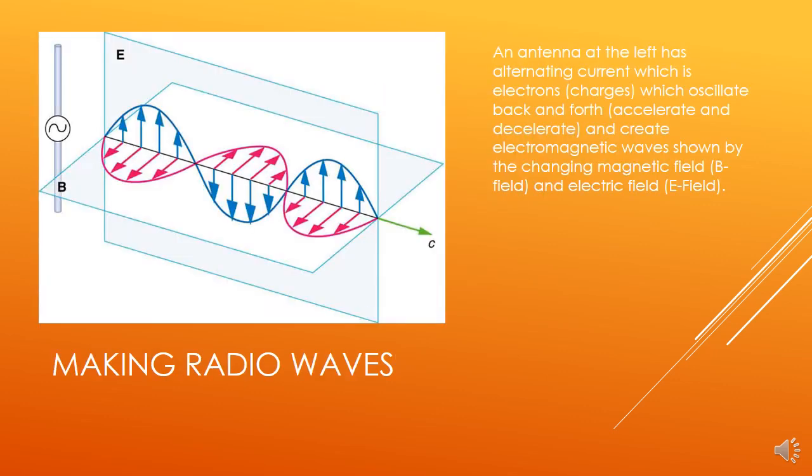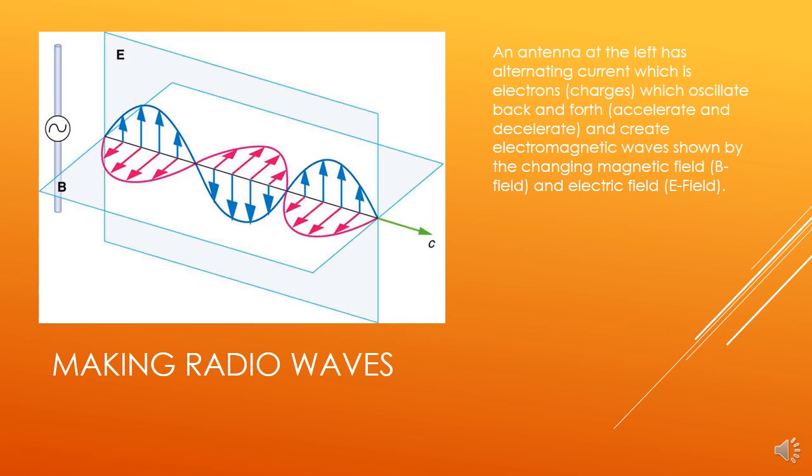And lastly, I just want to talk about how electromagnetic waves are made, and we can talk specifically about radio waves. So the text says, an antenna at the left has alternating current, which is electrons, which is charges, which oscillate back and forth in the wire, accelerating and decelerating. And it creates electromagnetic waves shown by the changing magnetic field, the B field, and the electric field, the E field. So to the left here is this wire, and the little wave symbol is telling us that there's AC or alternating current in that wire.